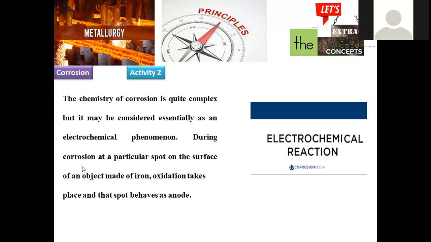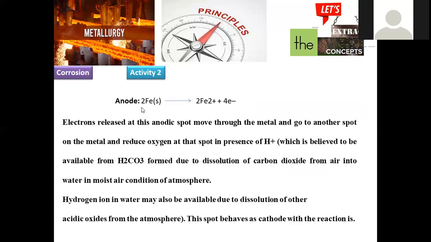During corrosion, at a particular spot on the surface of the object made of iron, oxidation takes place. That spot behaves as the anode, where metal is releasing electrons. That particular region is oxidized, hence we can say it is an anodic region. Simply, iron releases electrons and is converted into Fe+2 by the process called oxidation. This entire reaction is carried out at the electrode called the anode, where electrons are released from the metal.